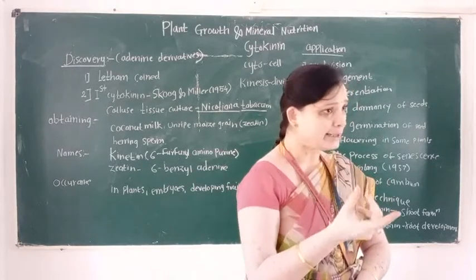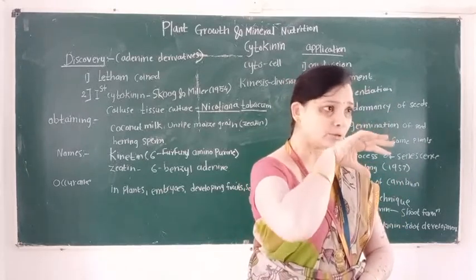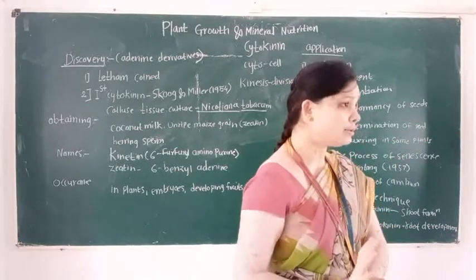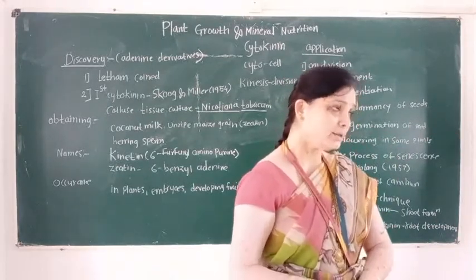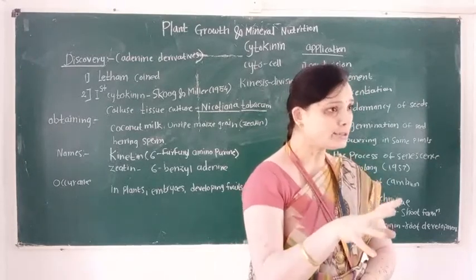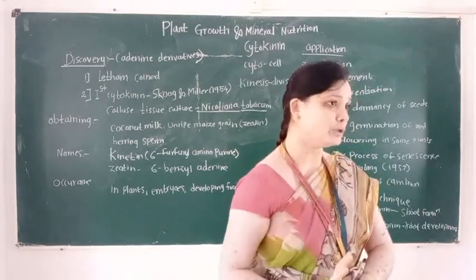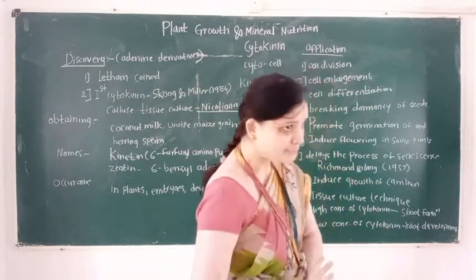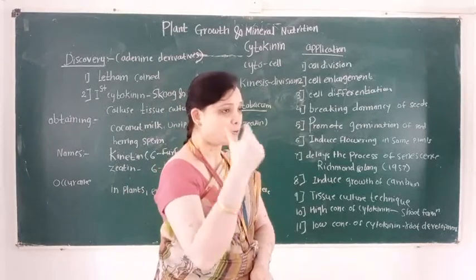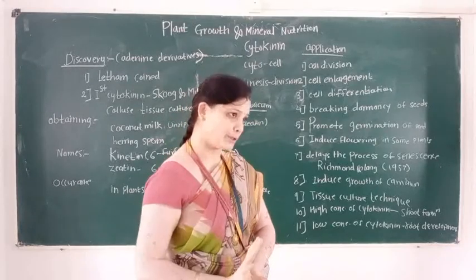And cytokinin plays an effective role when it is combined with other phytohormones. That is, when auxin and cytokinin, two hormones, are combined together, then they also play an effective role. When a high concentration of cytokinin and a low concentration of auxin are present, it induces shoot formation.